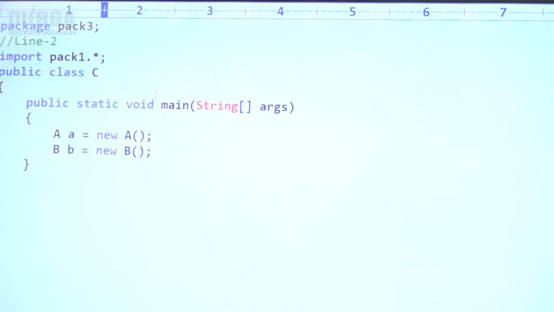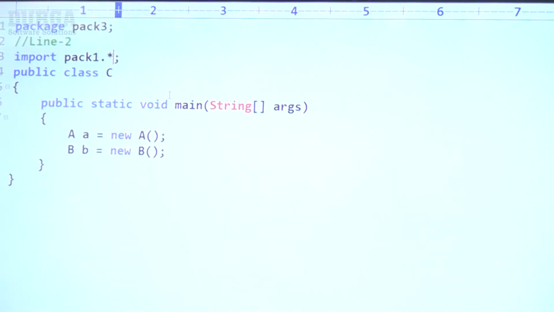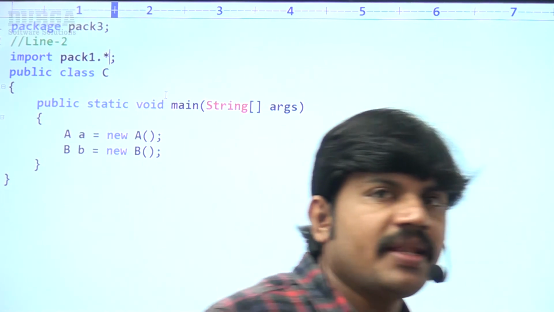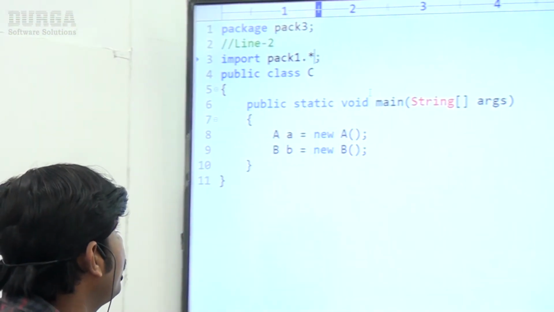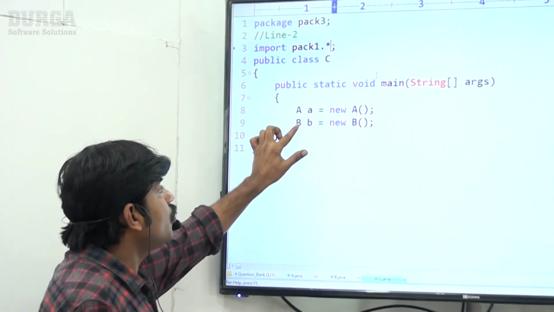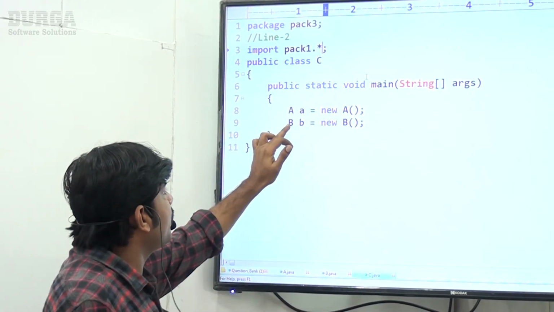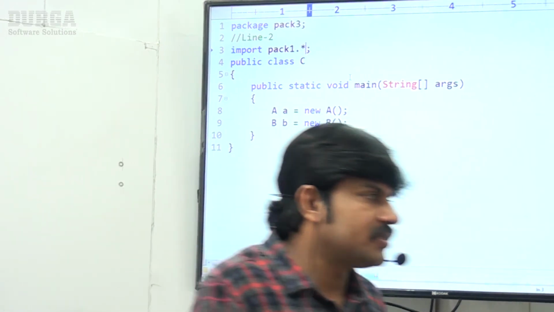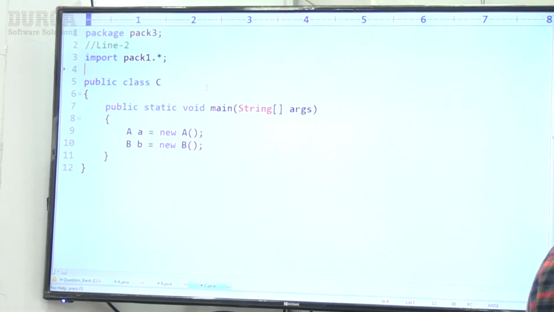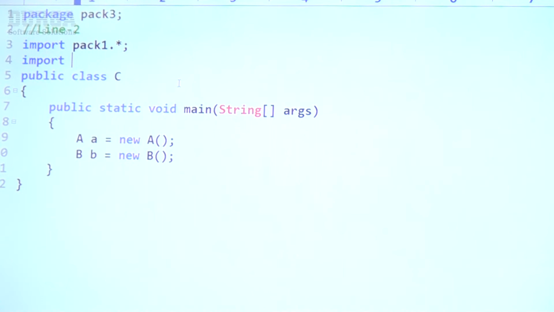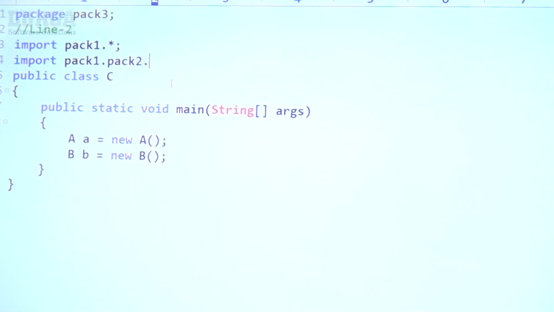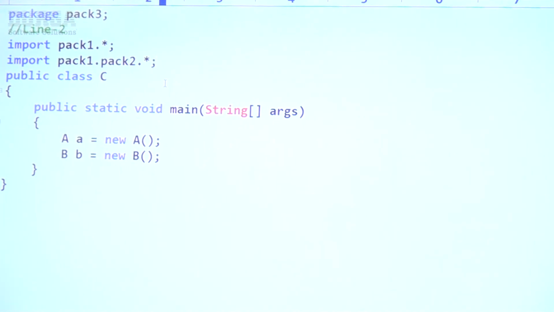Now what is the next thing I have to take? Take very, very special care about this one. To make B available, what do I have to take? Import pack1.pack2.* or B you can take.